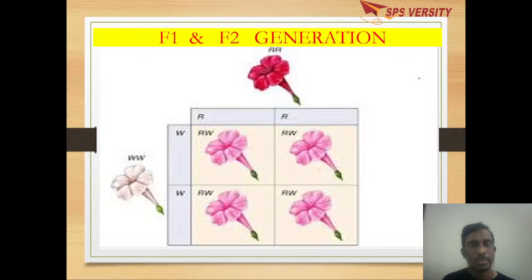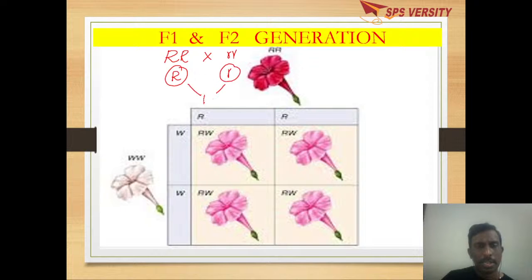When the red colored flower is crossed with the white colored flower, the gametes will be capital O and small o, giving the F1 hybrid. According to Mendel, this should be red. The experimental report is the pink flower.